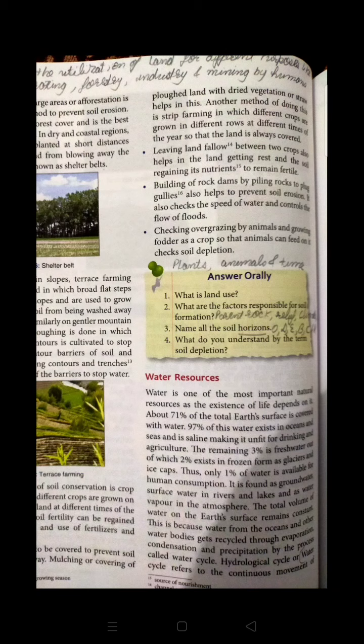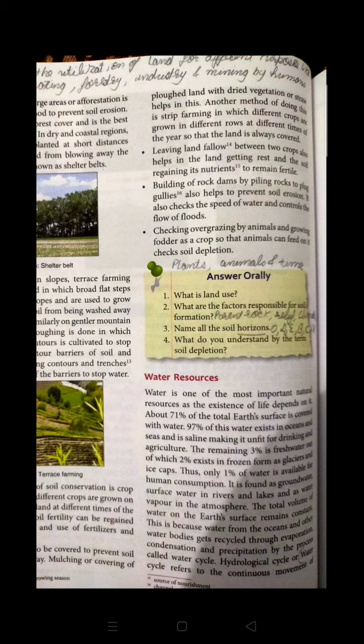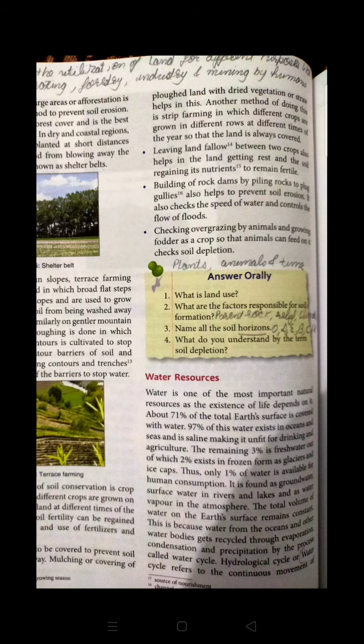Only 3% of water is fresh water, out of which 2% exists in the form of glaciers or ice caps. So the water available for our usage is just 1%. Only 1% of water is available for human consumption, for our survival, or for agricultural activity.